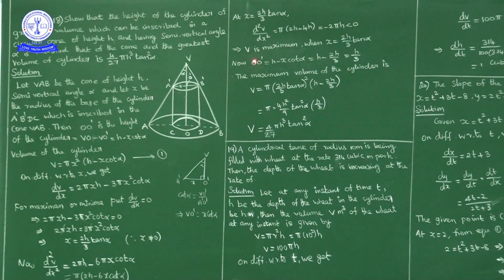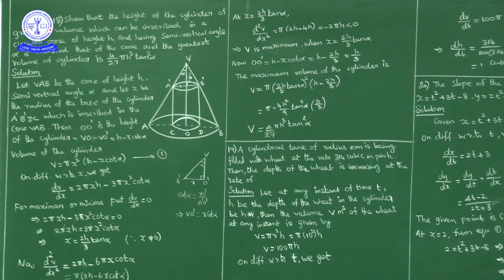So height of the cylinder is h minus x cot alpha, that is h minus, what is x, x is 2h by 3 tan alpha. So 2h by 3 into tan alpha into cot alpha 1. So h minus 2h by 3, h minus 2h by 3 is what? H by 3. Okay. So height of the cylinder is equal to 1/3 of height of the cone. That is what we have to prove. That is first part. Okay.